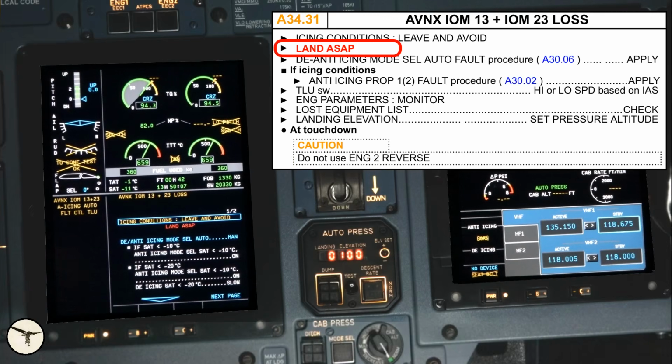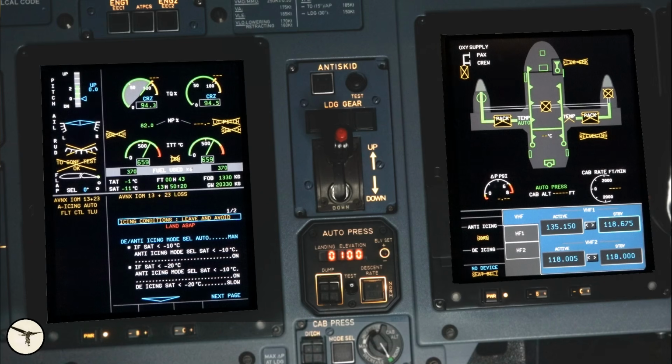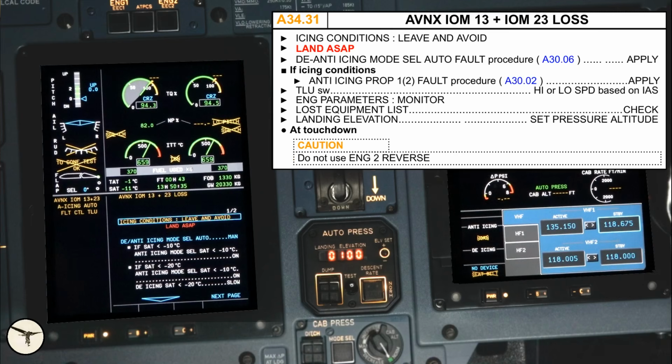Land ASAP, land as soon as possible. The checklist is a bit longer, and the lost equipment list is very long. We have even lost some electronic checklists. On the engine warning display, we have lost the rudder team indication, the indication for takeoff config test, the takeoff torque objective, single channel indication, and propeller to NP and low pitch indication. Without that information, we must not use reverse on that engine.